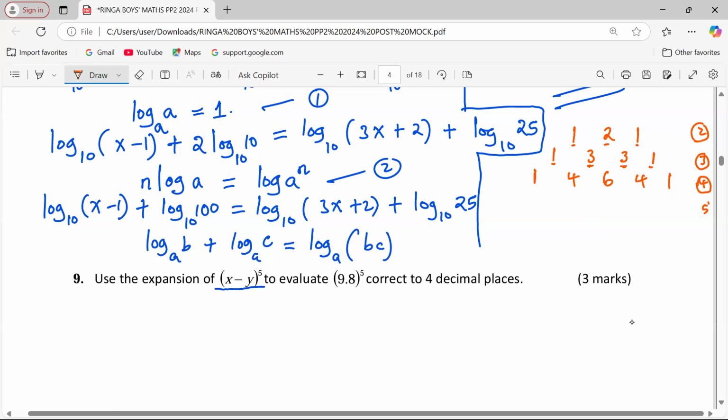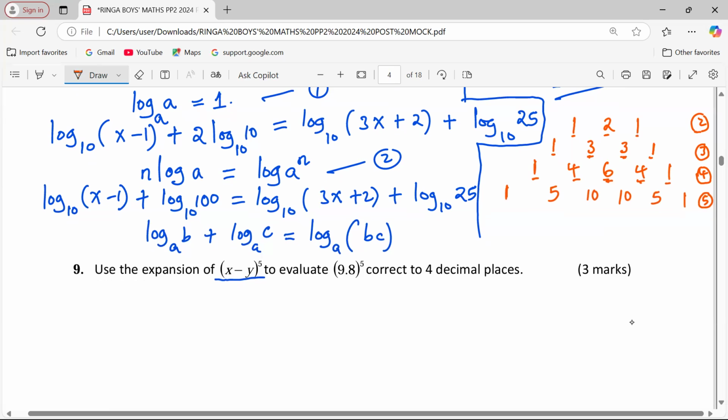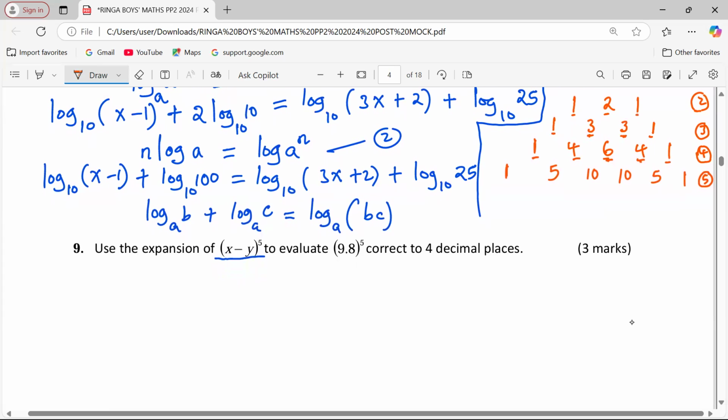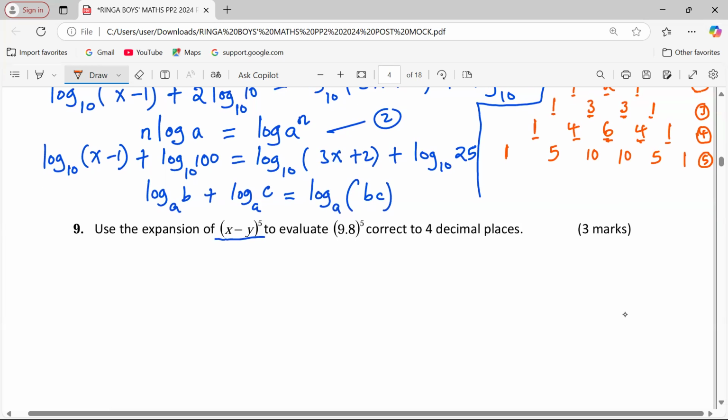Then for power 5, we proceed with the same. We start with 1, then 1 plus 4 is 5, 4 plus 6 is 10, 6 plus 4 is 10, 4 plus 1 is 5, then 1 once again. So you can continue like that until you get all the coefficients that you need, depending on the power. So now for power 5, the coefficients are 1, 5, 10, 10, 5, and finally 1.